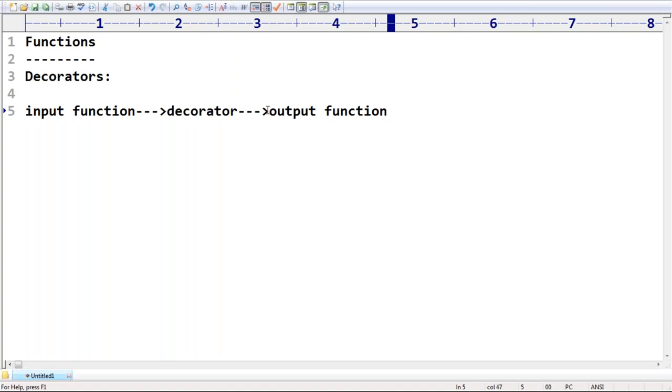But anyway, the biggest advantage is that an existing function, we can extend its behavior without modifying that function. The original function stays as it is, and with extended functionality I can develop another function. Such a thing is nothing but the decorator concept.